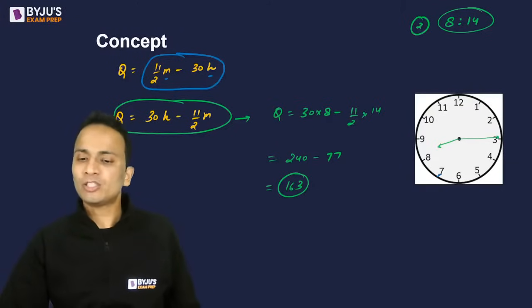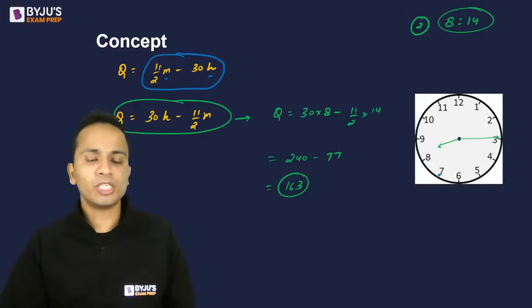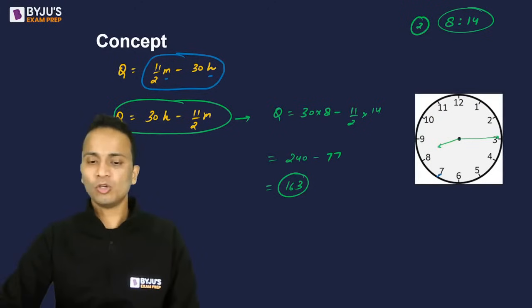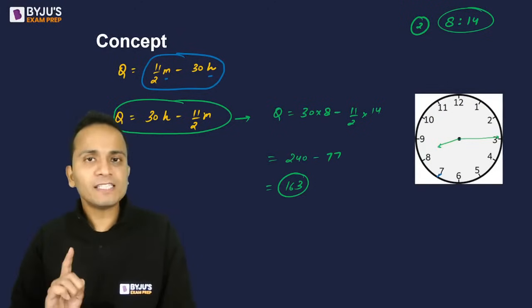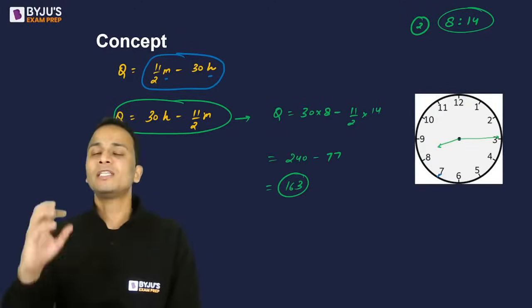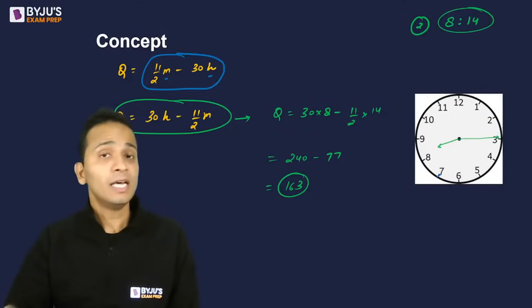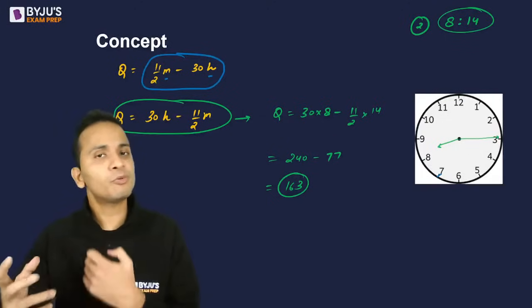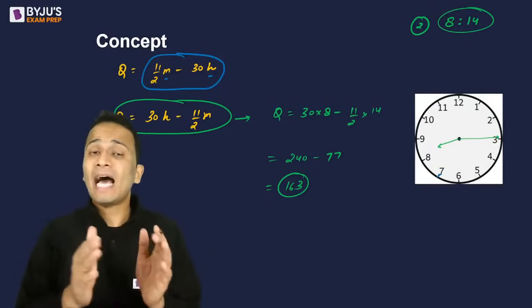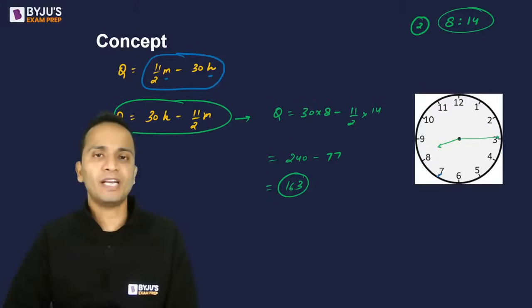Now let's move ahead and look at the next usage of this formula. Till now we have seen the first type of questions in which time was given and we have to find out the angle. Now let's reverse this process. Now the angle will be given and I have to find out the time. So I'll be taking two or three different types of questions. First of all, let's copy the figure. Wait a moment.